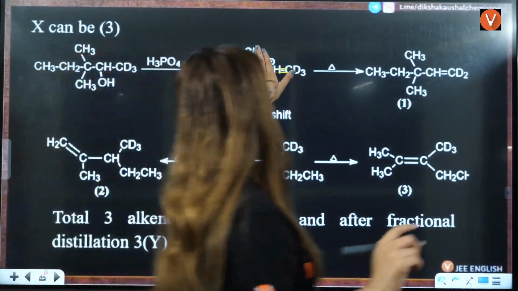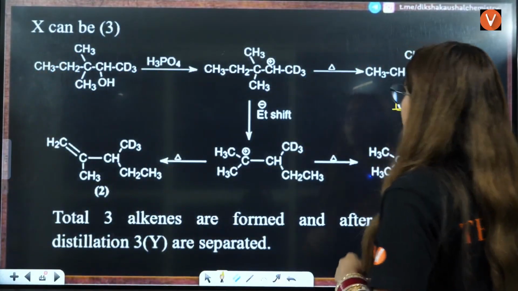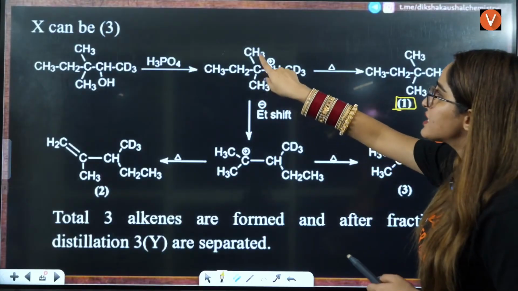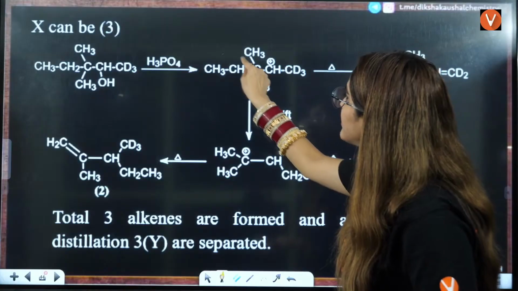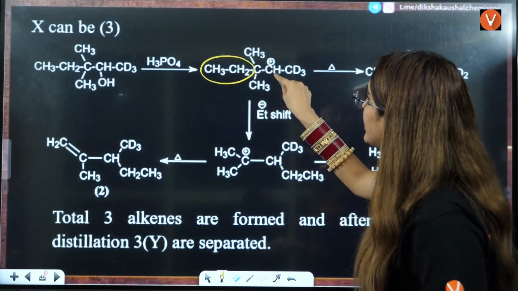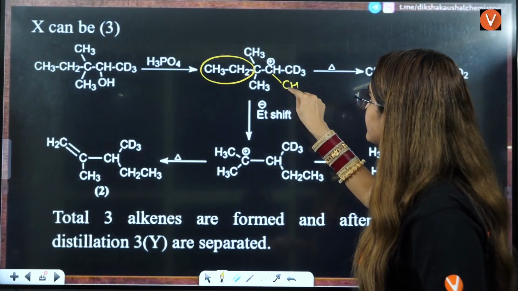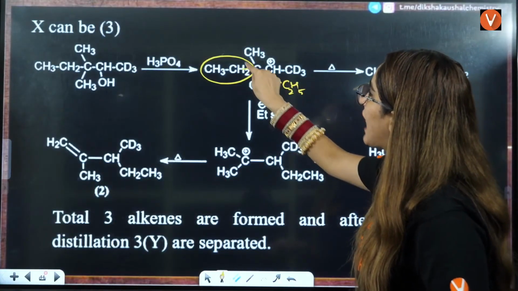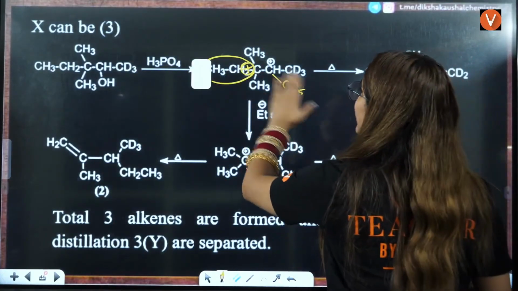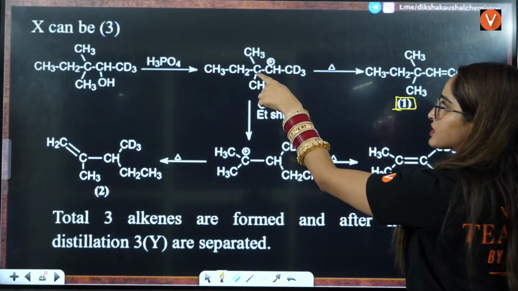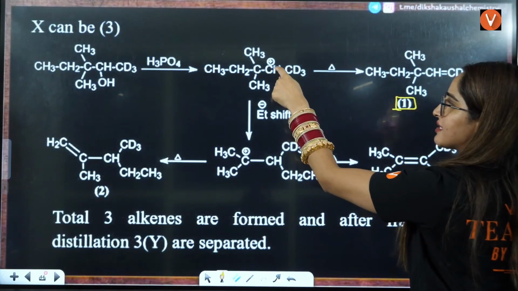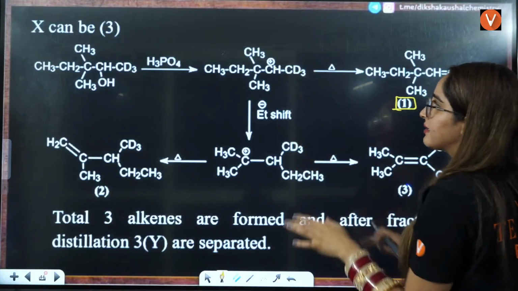One thing is this thing, okay? First thing is this is possible. Other possibility is, because ethyl has more migration as compared to methyl, so this ethyl can directly migrate to this position, right? C2H5, and here you will have a carbocation. That means ethyl shift can occur, and you will have this shift here, this carbon having positive charge, 2 methyl groups, and this carbon having ethyl and CD3, right?